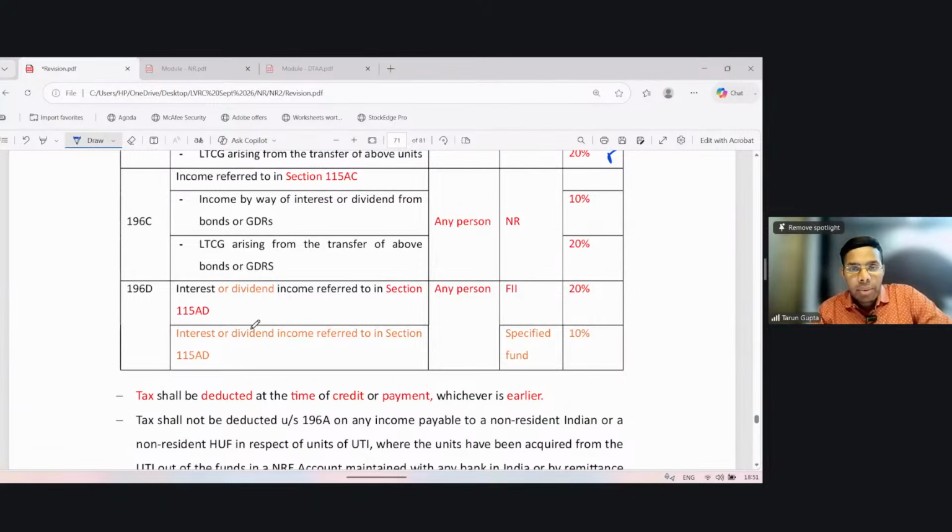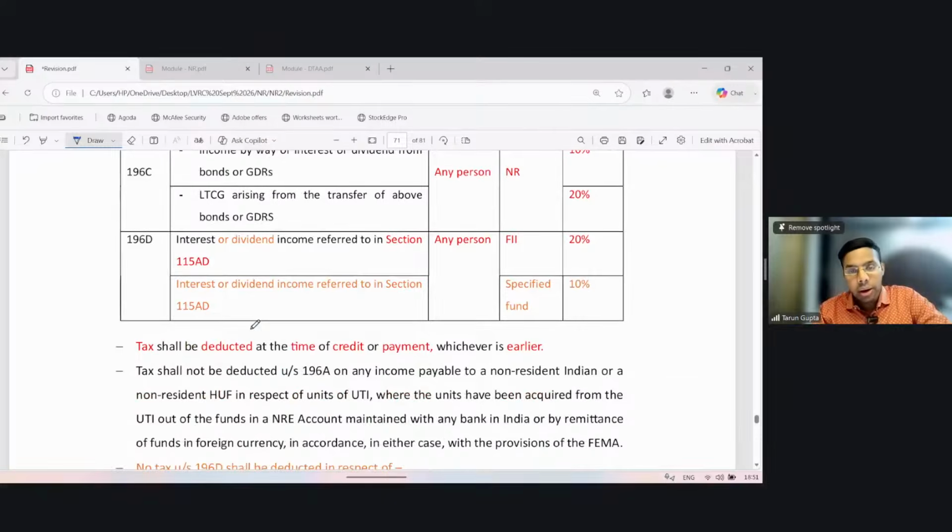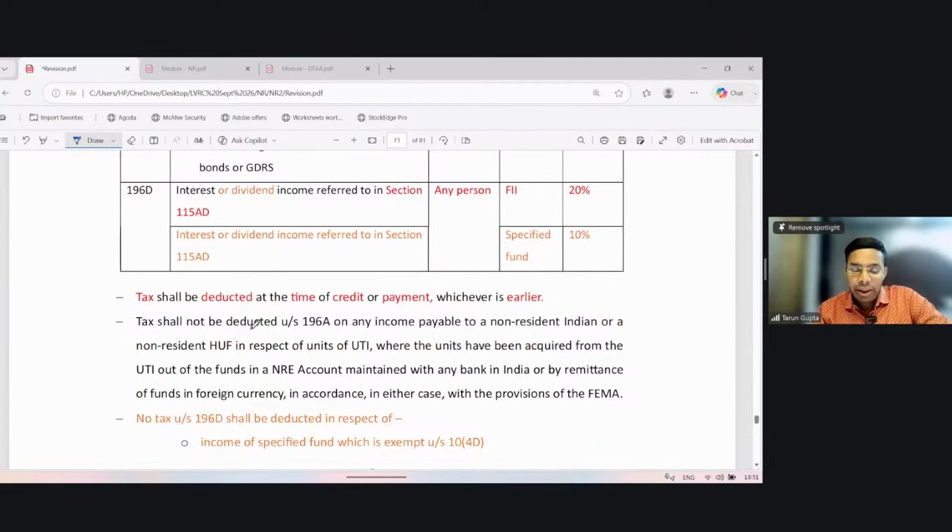196C. Income referred to in 115AC, income by way of interest or dividend from bonds or GDR, or long-term capital gain, then the tax shall be deducted at the rate provided in the section. 196D. Interest or dividend income referred to in 115AD to the FII or specified fund. If the recipient is FII, the tax shall be deducted at 20%. However, if the recipient is a specified fund, then tax shall be deducted at 10%.